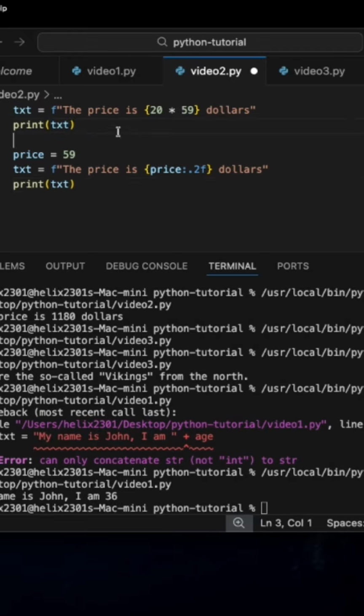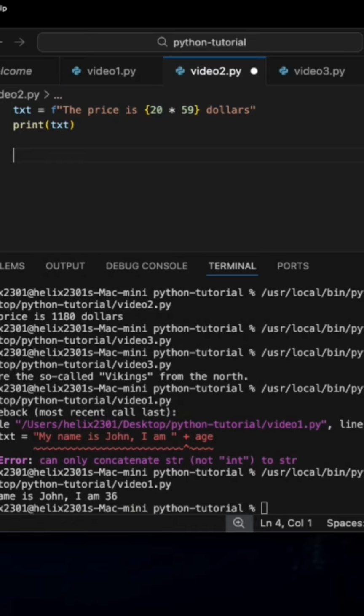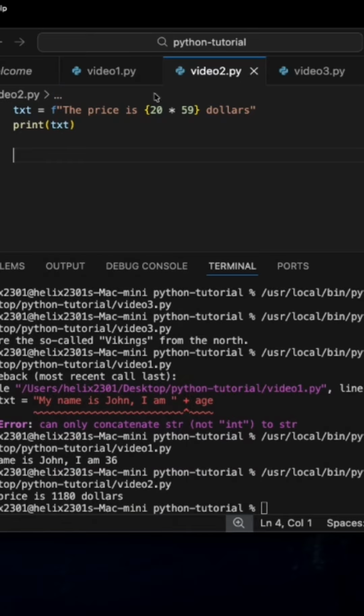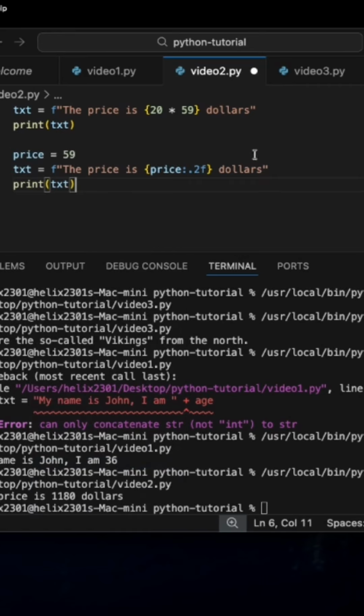If you see, this is another example. See the interrupt, and then you see 20 times 50. It's math, and it is an integer, but it's done within the curly brackets, so it's safe. That's really important to remember. Because if you run it, see, the math is done, the integer is in the curly brackets, and you have the interrupt, so it's safe. And the same thing goes for here. If you would drop this here, you have your interrupt, and then you have the price, and then .2f. This would give it two decimal places at the end, but it's okay, right? Because you have the f and all that.